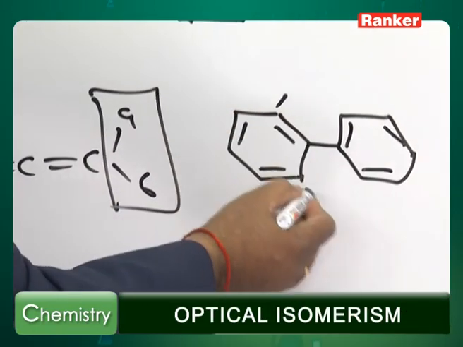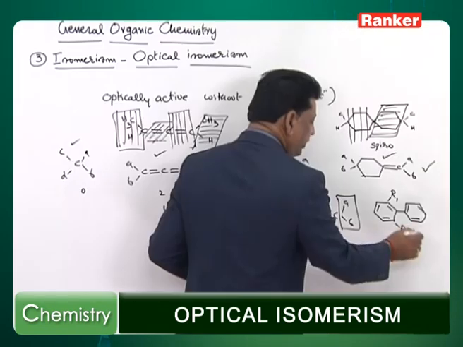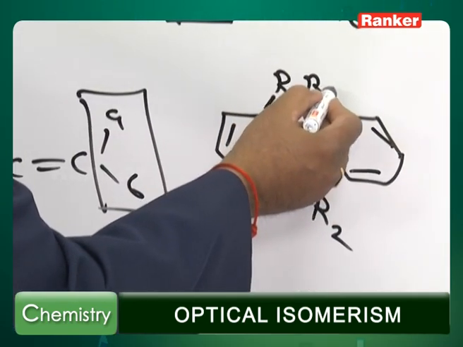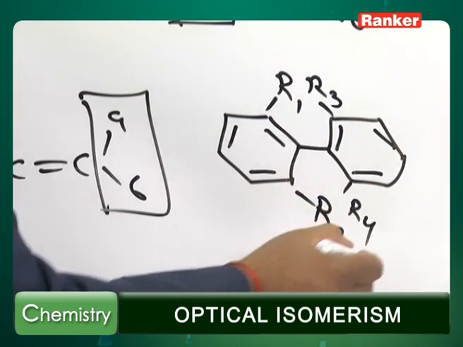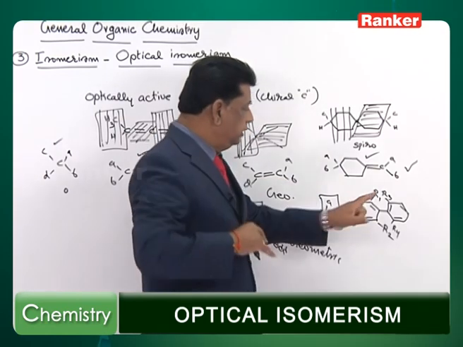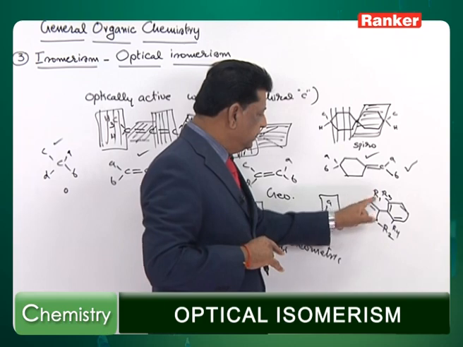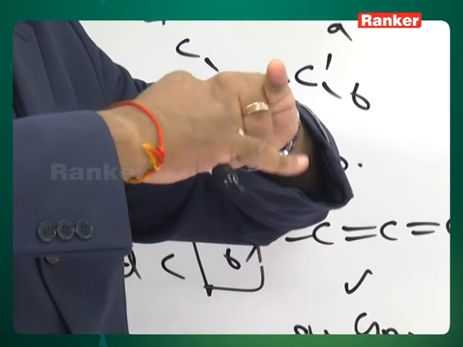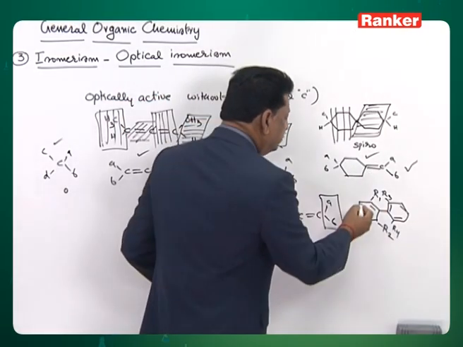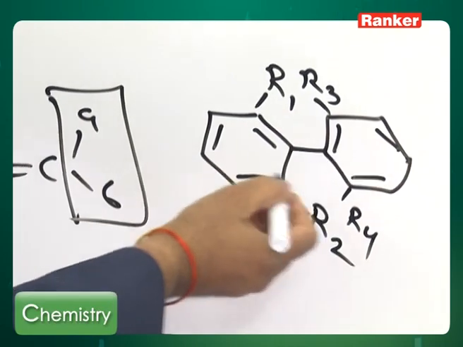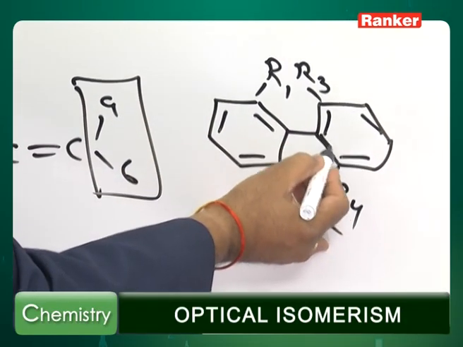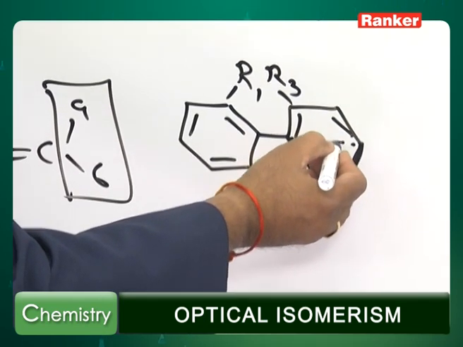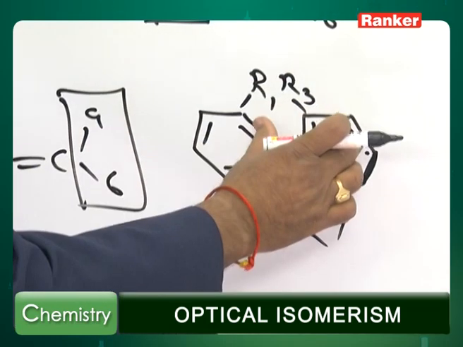But however, if the groups are like this, R1, R2, and the groups on the other system should be either repeated or another type, R3, R4. Now what happens? Because this is almost attached, the carbon, this alkyl 1 and alkyl 3 will have a repulsion. Due to the repulsion, the plane of the benzene, this will be in one plane, this will be in the other plane. So one you write ordinarily, the other one you write little bold type, so that you can understand this is back side, this is coming out of this.